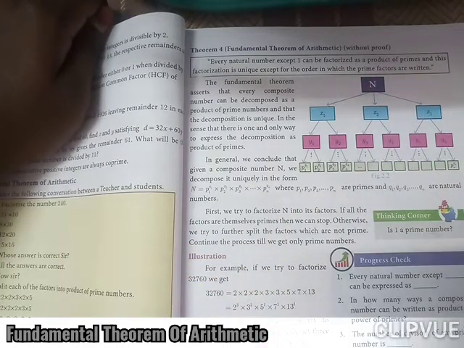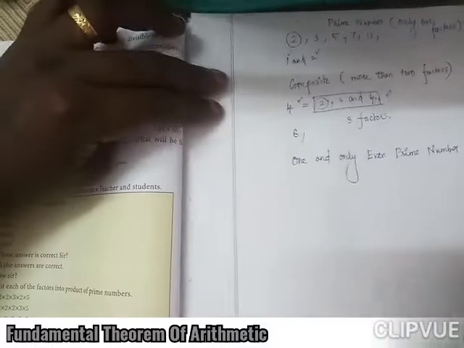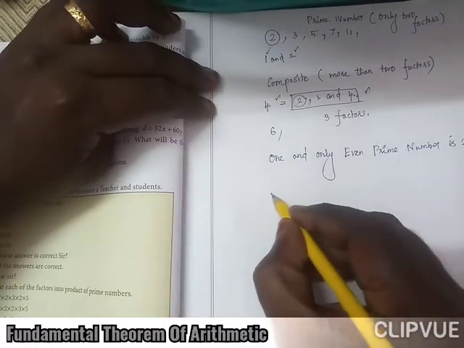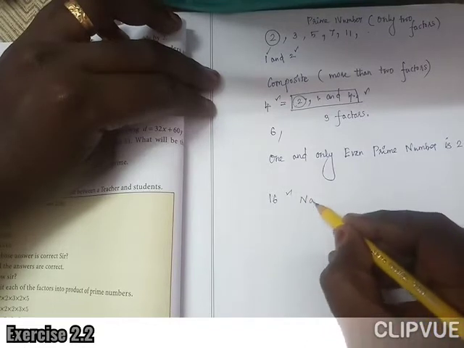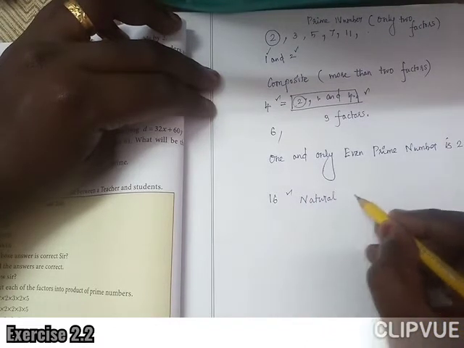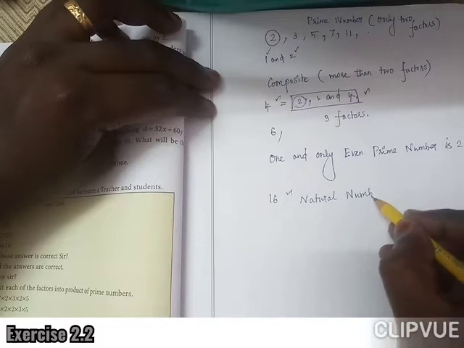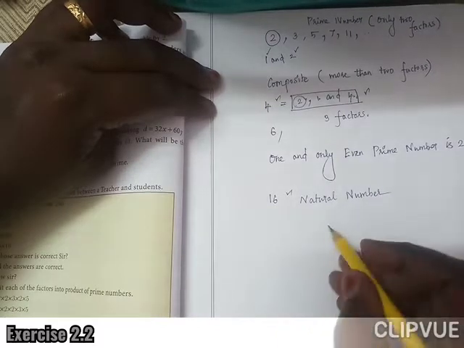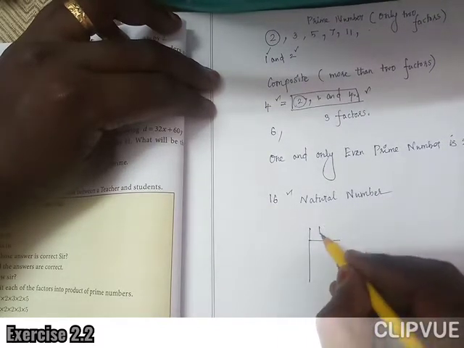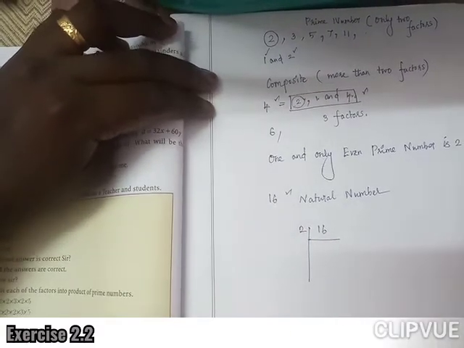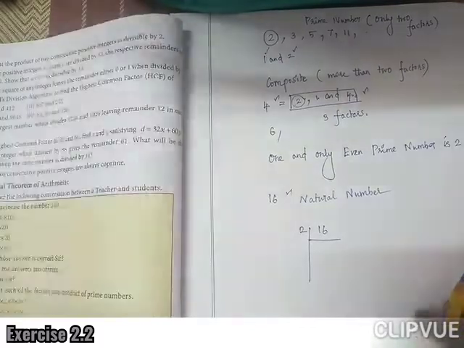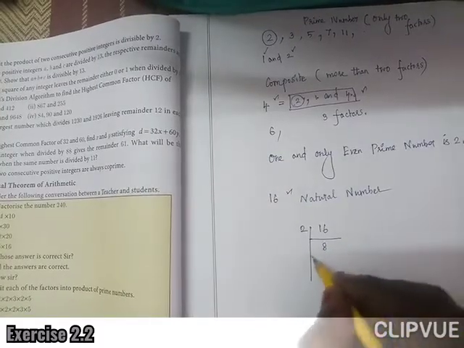So if you take the number 16, this is one of the natural numbers. Now I am going to find the factors of the number 16. It can be divided by 2, a prime factor. First divided by 2, 8 times.